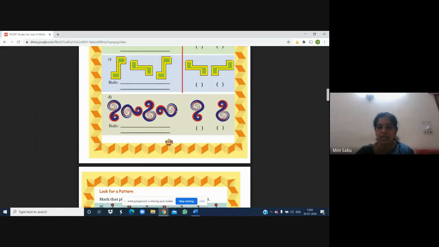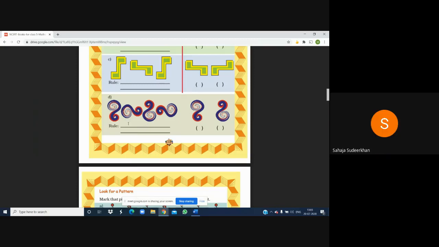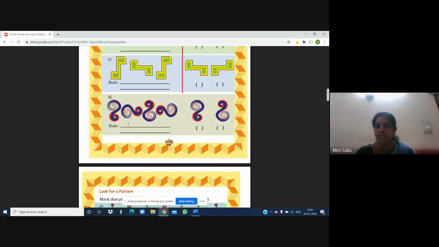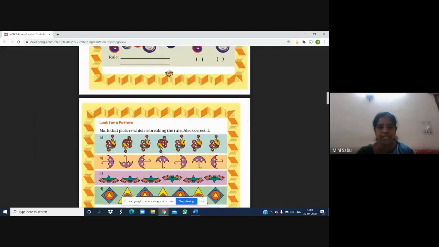In how many turns did it come back to its original position? 4 turns. So it is a 1/4 turn. But clockwise or anti-clockwise? Anti-clockwise. Okay. Got it?